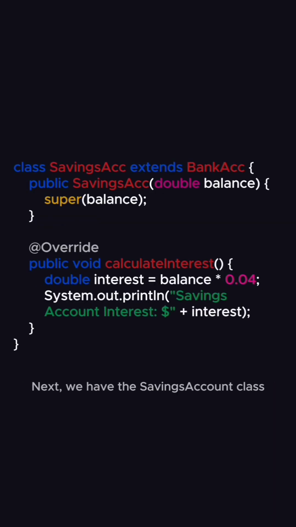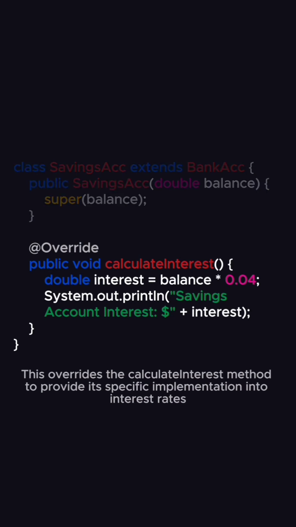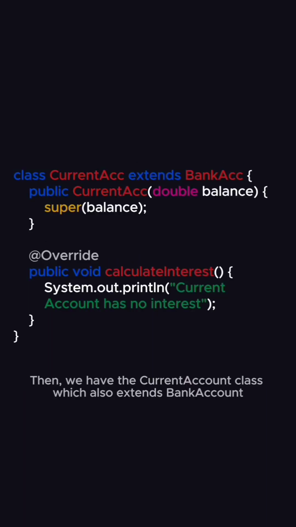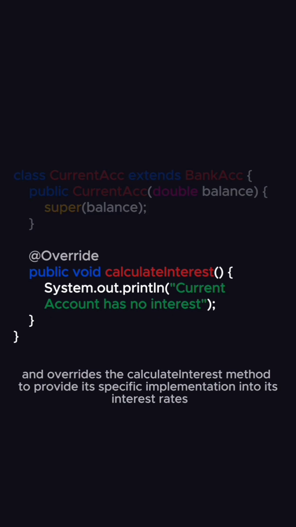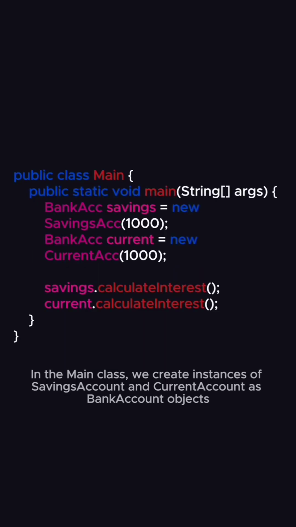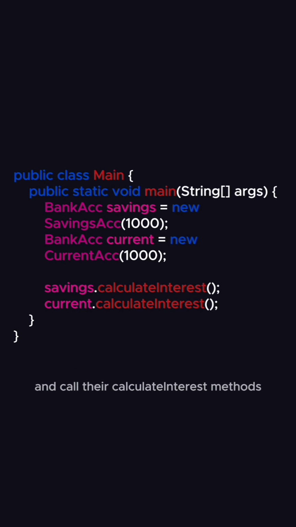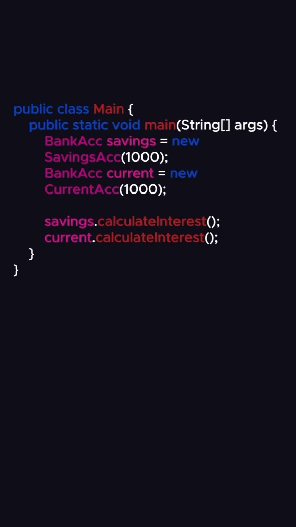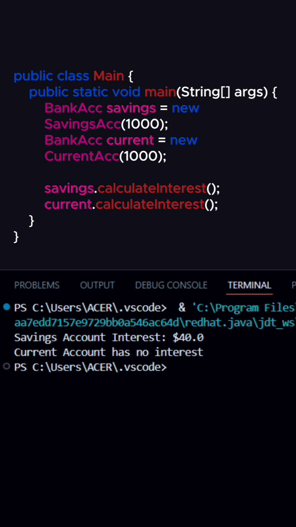Next, we have the SavingsAccount class, which inherits from the BankAccount class. This overrides the calculateInterest method to provide its specific implementation for its interest rates. Then we have the CurrentAccount class, which also extends BankAccount and overrides the calculateInterest method to provide its specific implementation for its interest rates. Finally, let's see how we can use these classes. In the main class, we create instances of SavingsAccount and CurrentAccount as BankAccount objects, and call their calculateInterest methods. You can differentiate with the help of the output.